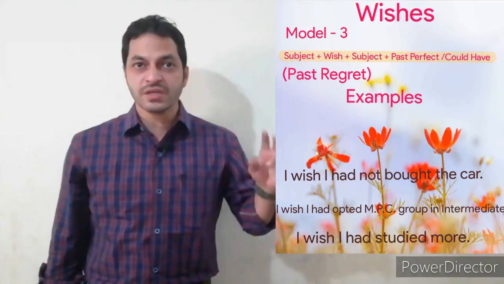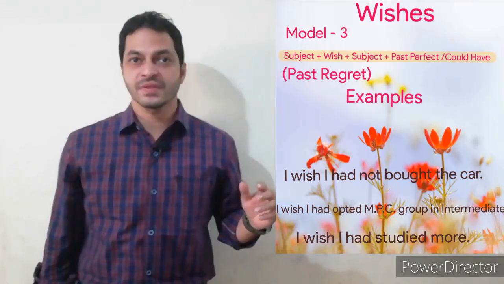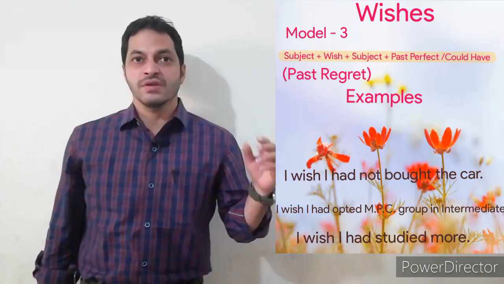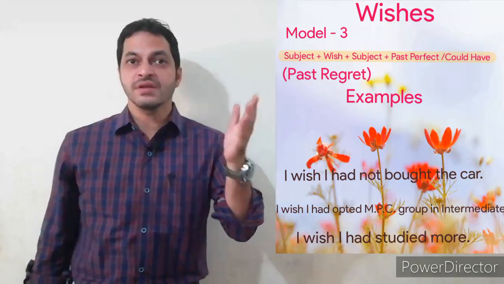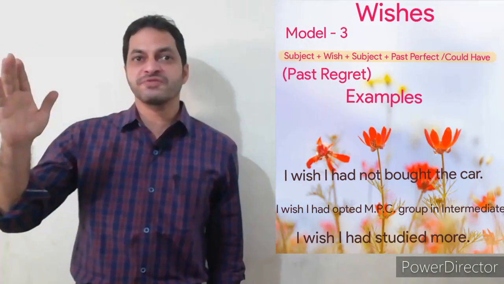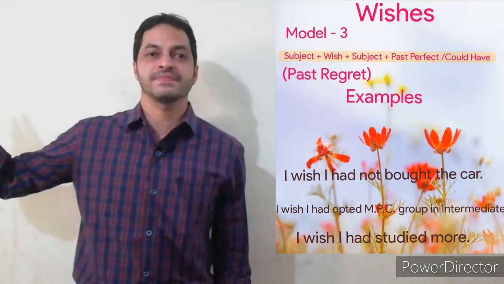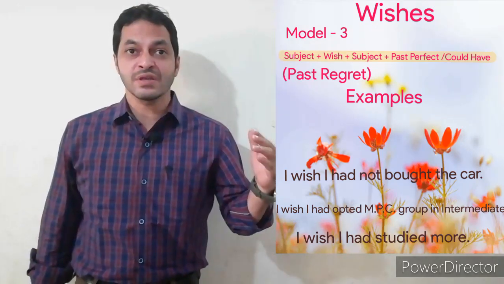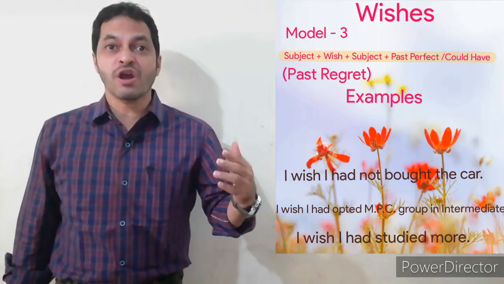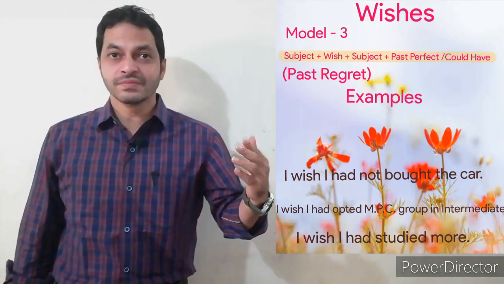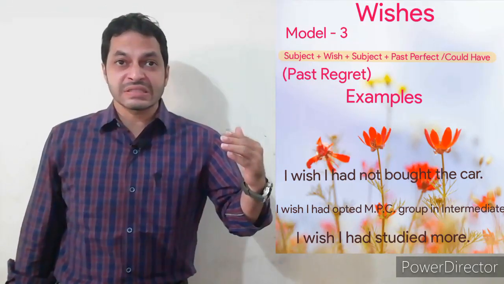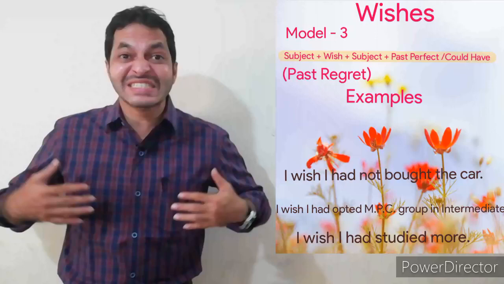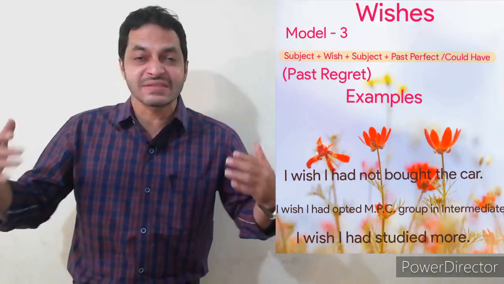Now let us go through the third type of wishes, model 3, structure 3: subject plus wish plus subject plus past perfect, or could have plus V3. The above structure is used to express past regret, that we are regretful of our past deeds.